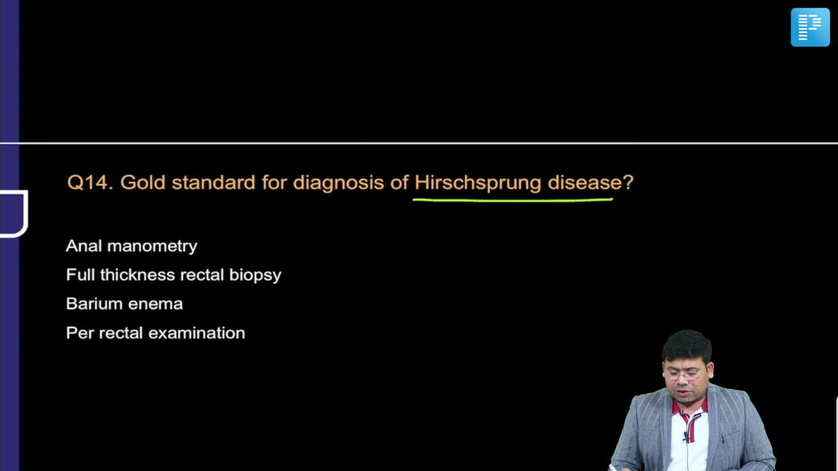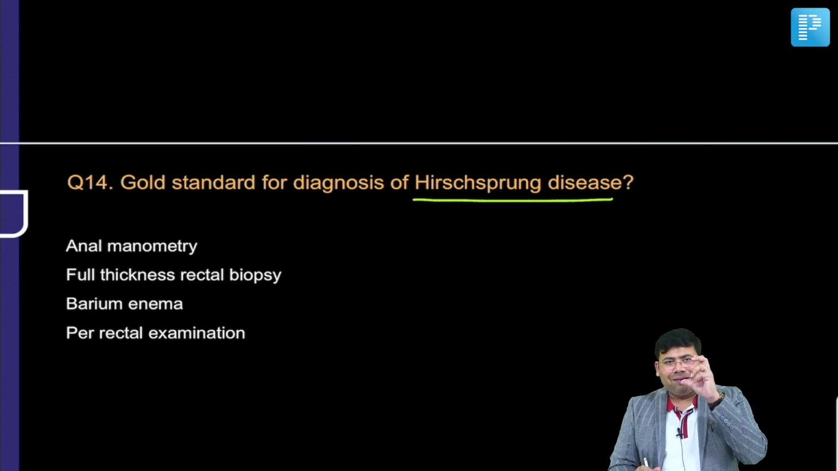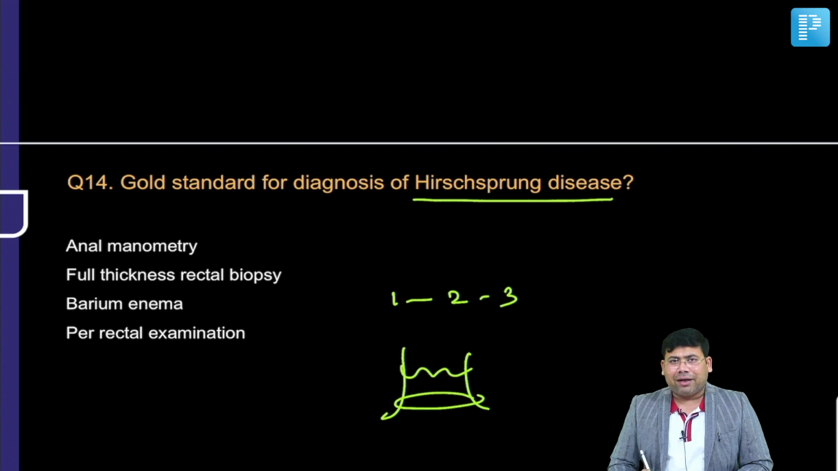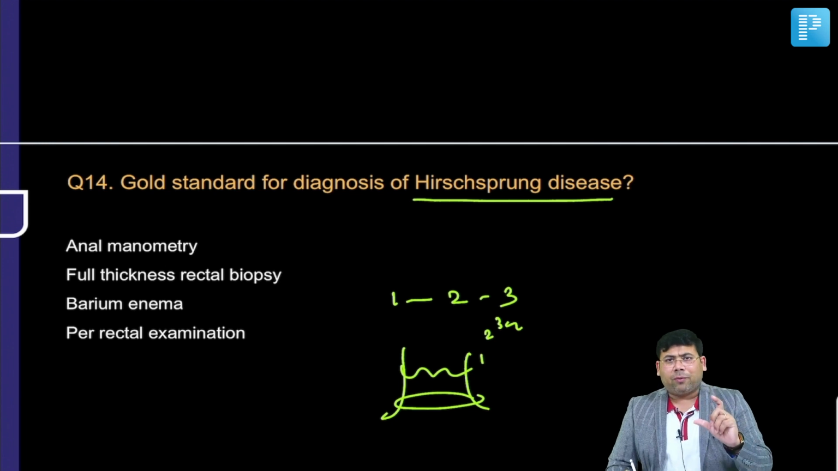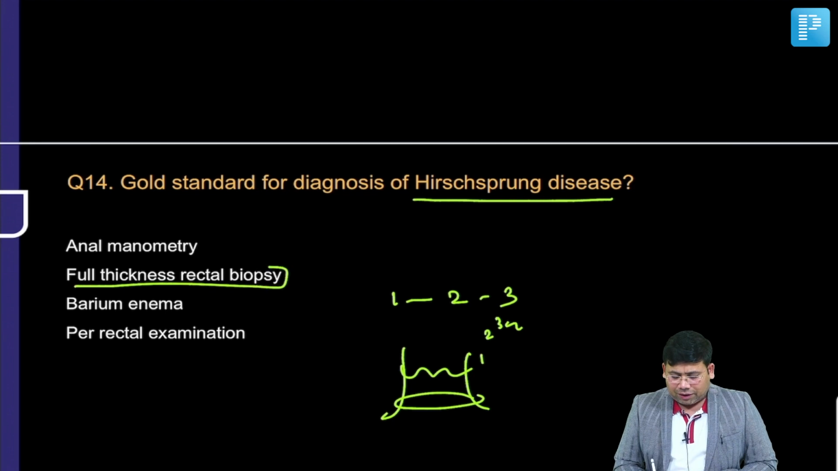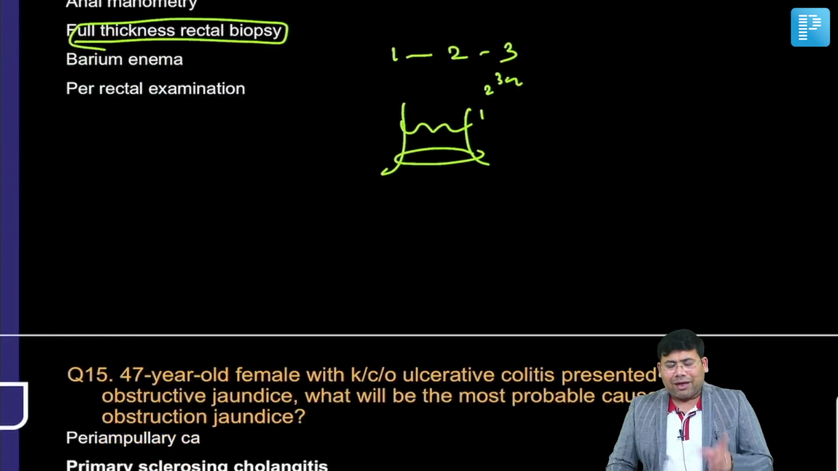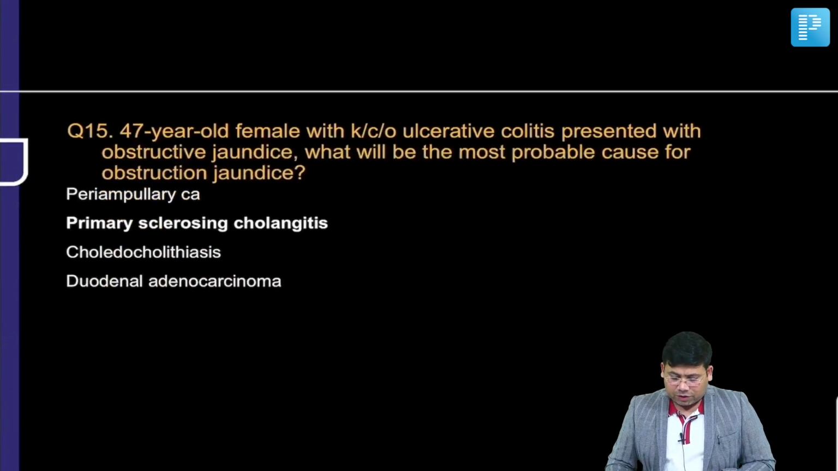Gold standard diagnostic tool for Hirschsprung's disease. What is that? Full thickness rectal biopsy. Remember the rule of 1, 2, 3. From the anal verge and from the dentate line, you go inside 1 centimeter, 2 centimeter, 3 centimeter. You take the full thickness biopsy so that you come to know whether it is a ganglionic segment. So full thickness rectal biopsy. Other investigations are also important, but they are not the gold standard for diagnosis.